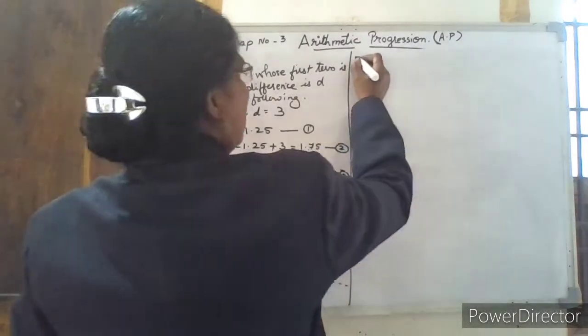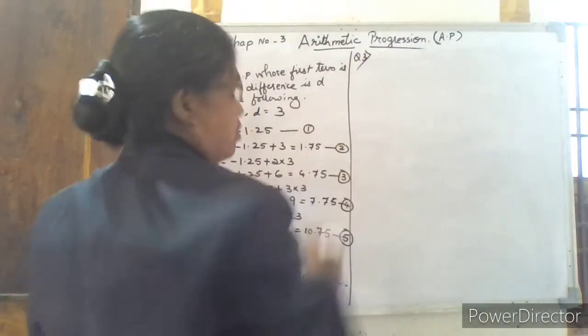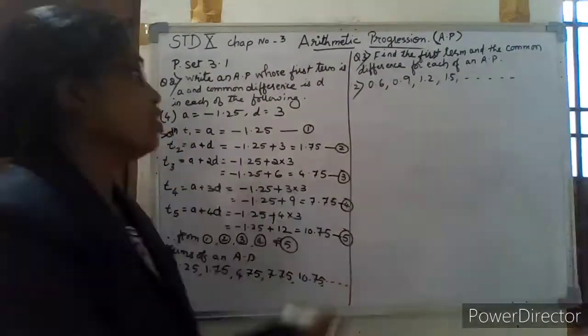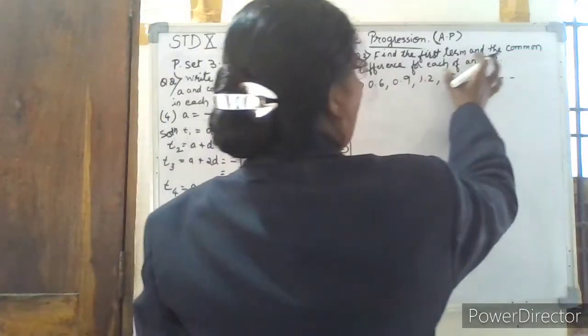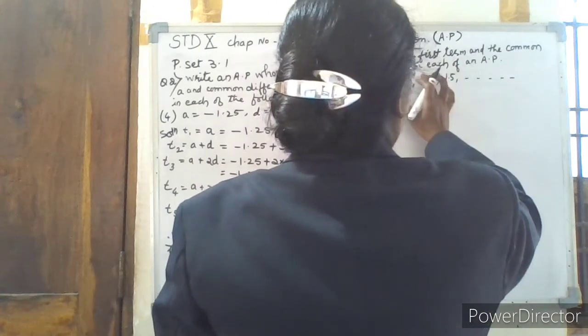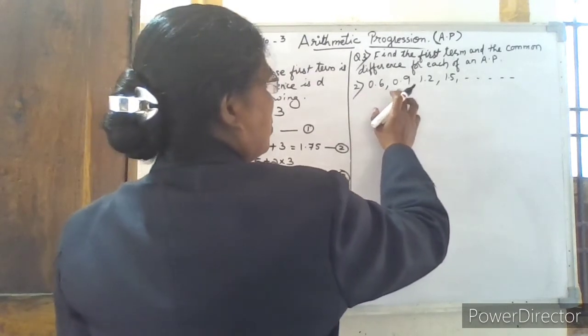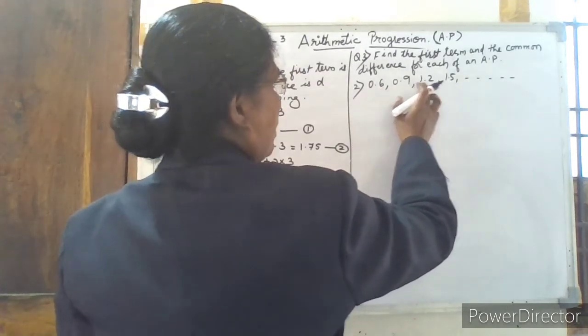Now let us go with the third example. Now let us solve the third question. Find the first term and the common difference for each AP. So I have taken the second one: 0.6, the next term is given as 0.9, 1.2, 1.5 and so on.